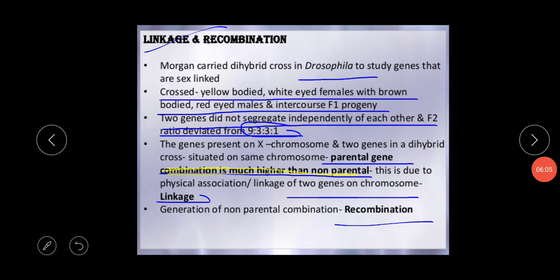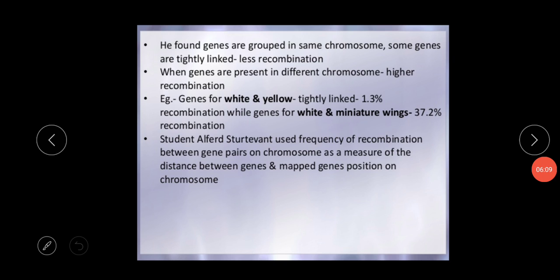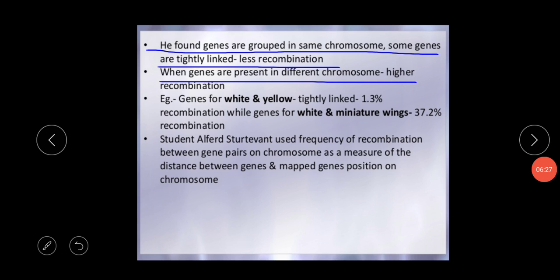Next, Morgan and his workers found that genes are grouped in the same chromosome. Some genes are tightly linked, and they are the less recombinant type. When genes are present in different chromosomes, their recombination rate is higher.